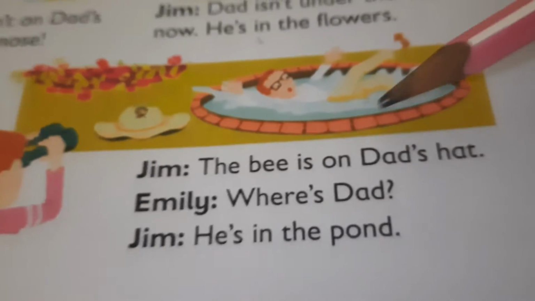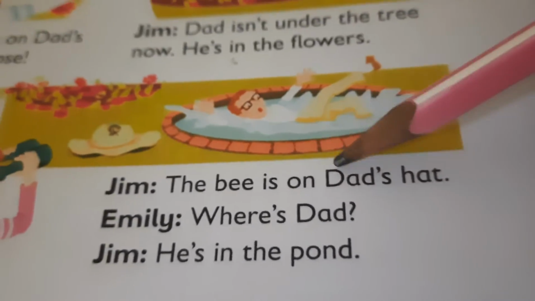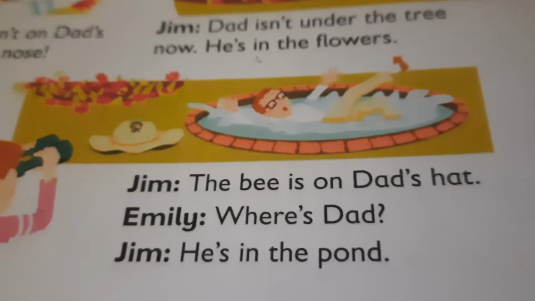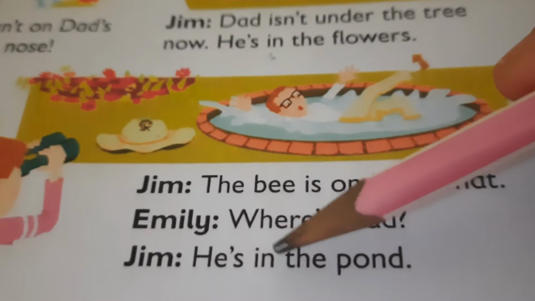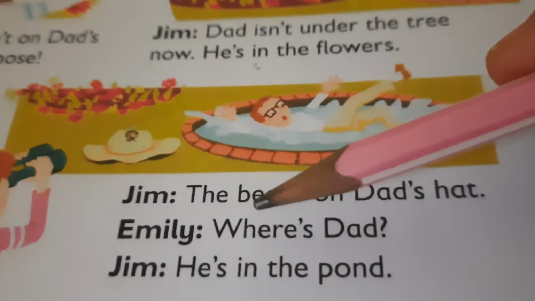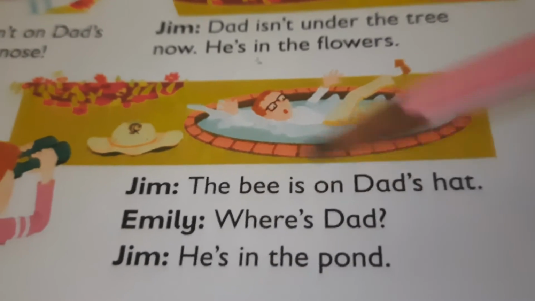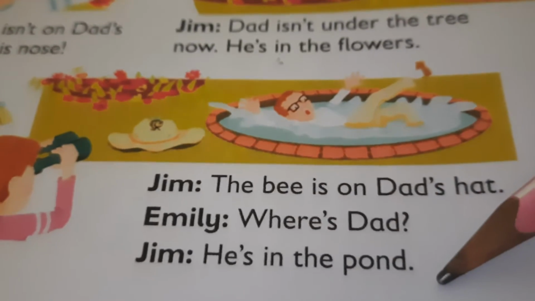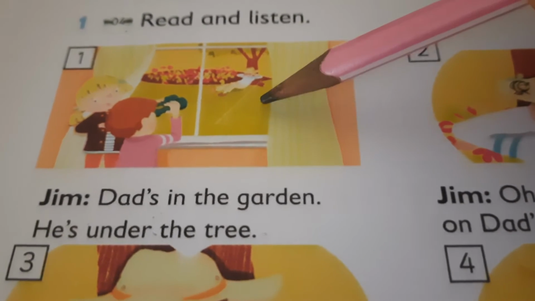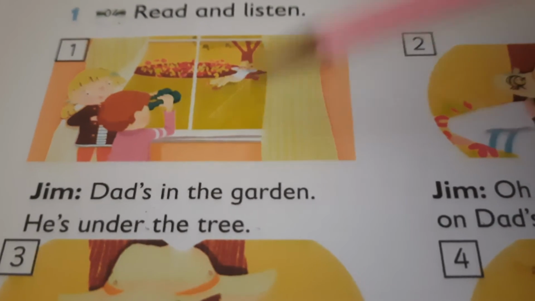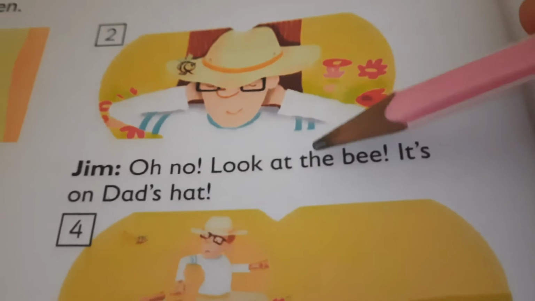Now the next. The bee is on Dad's hat. And then Emily said, where's the dad? He's in the pond. So what happened in the garden? Dad was under the tree, and then suddenly what happened?